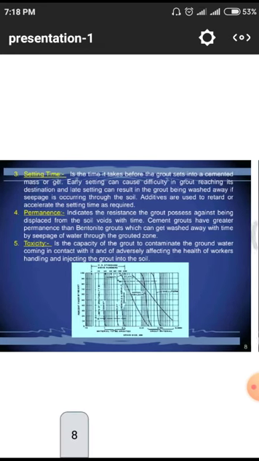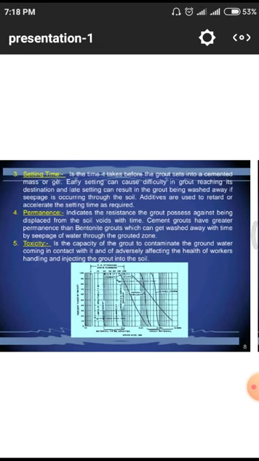And after that we have to go for the setting time. It is the time it takes before the grout sets into a cemented mass or gel. Cemented mass means normally cement, which we utilize in different fields like the construction field. In construction, majorly we utilize it for buildings, roads, different masonry works, canals, and dams. Likewise, in those kinds of works we have to consider different setting times.